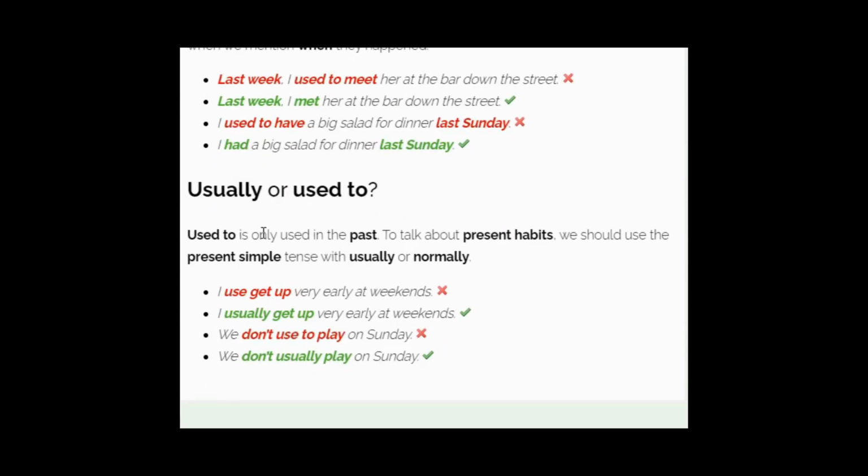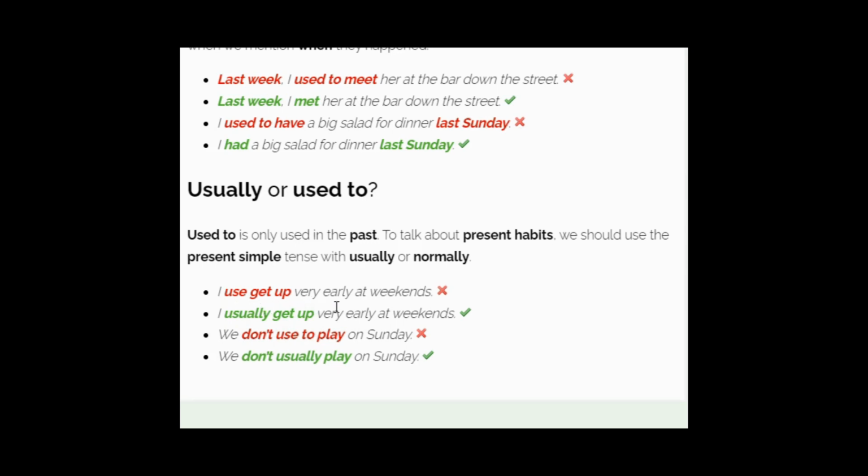Used to is only used in the past. We use used to only to talk about past actions. To talk about present habits, we should use the present simple tense with usually or normally. These are routines that we do every day. To talk about those habits or routines, we use present simple tense with usually or normally.